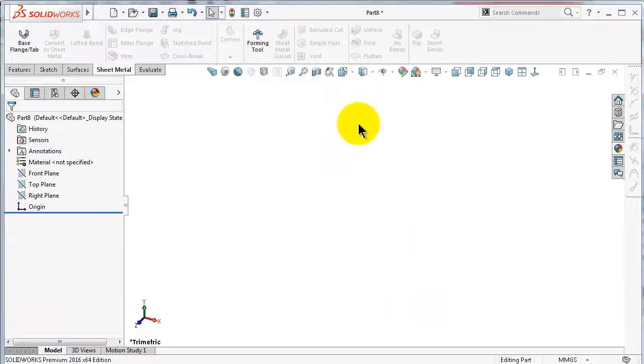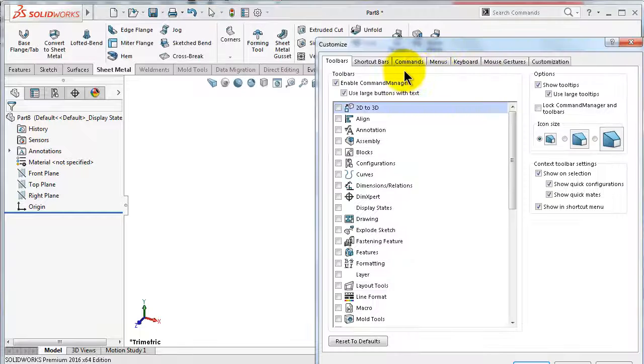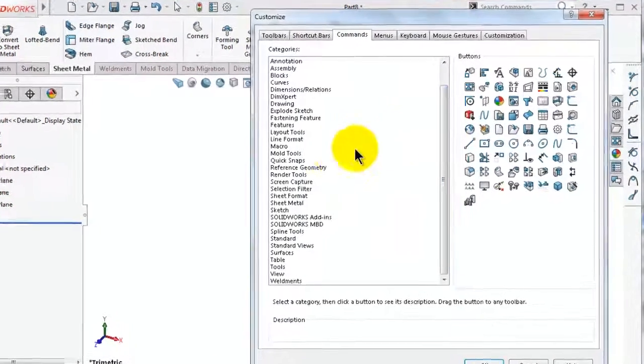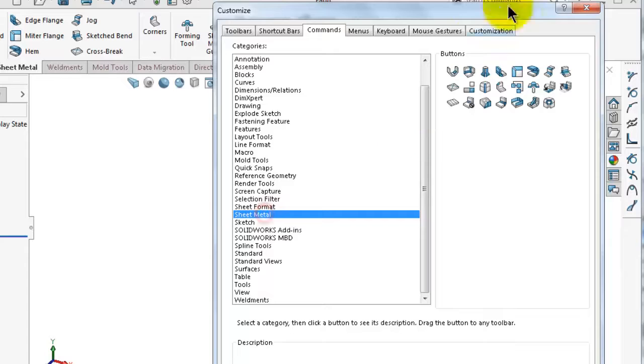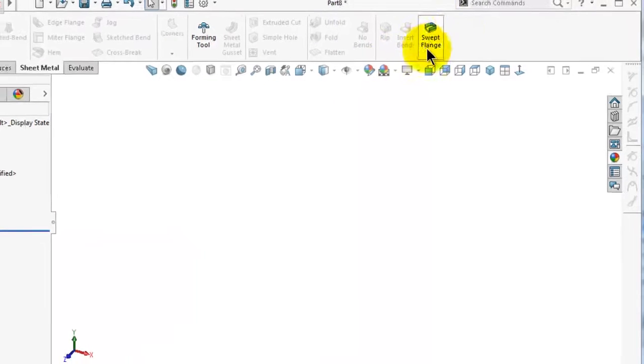So first of all, if you go to the sheet metal menu, you will not see the swept flange. To locate the swept flange command, go to Customize, right click on the menu, Customize, and then go to Commands, Sheet Metal, and here you will see the swept flange command. So you can drag it and put it on the menu. So we have the last command over there.